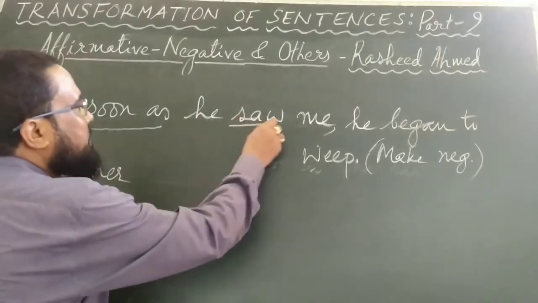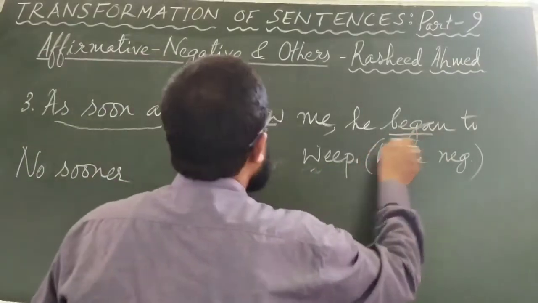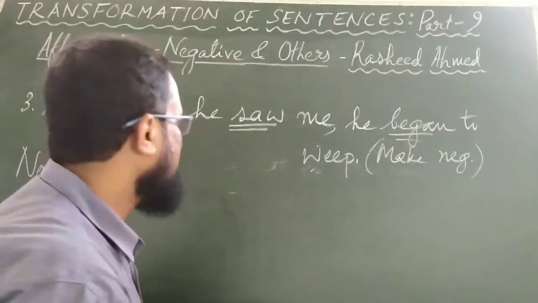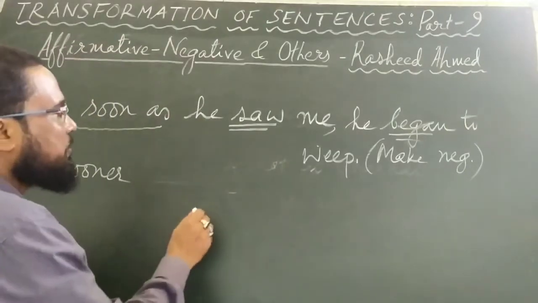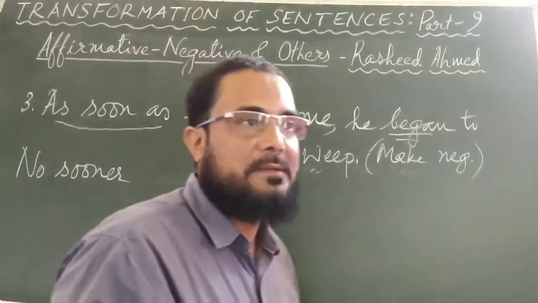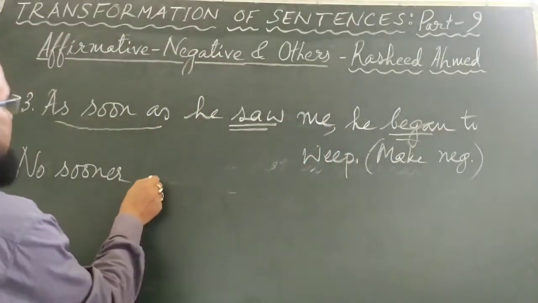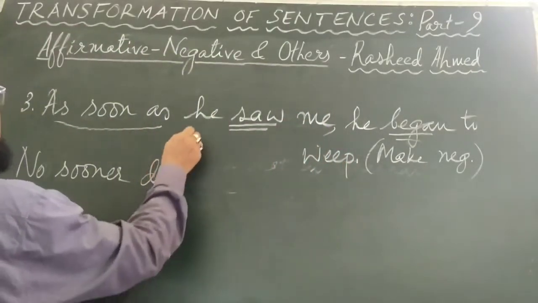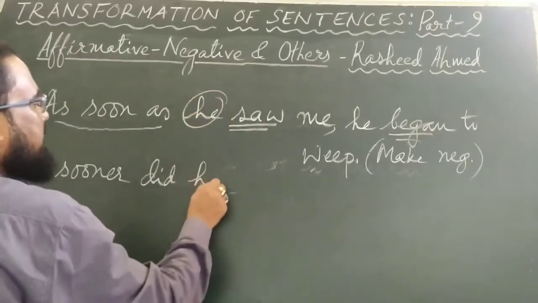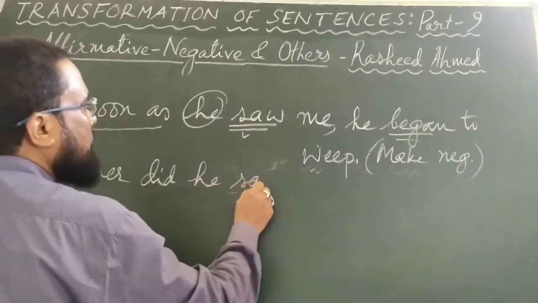Here you have both the verbs in simple past tense. He saw, he began. So no sooner, then you have to use an auxiliary. The auxiliary may be either did or had. If you use the word did, then no sooner did, then this subject he, and then this saw will be used in its base form see.